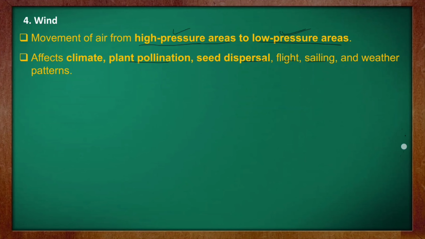It also affects flight: if the speed of the wind is very high, then it is not possible to fly. Accordingly they plan. In sailing, in ships, this again depends on the speed of the wind, and to understand the weather pattern, measurement of wind is very important.